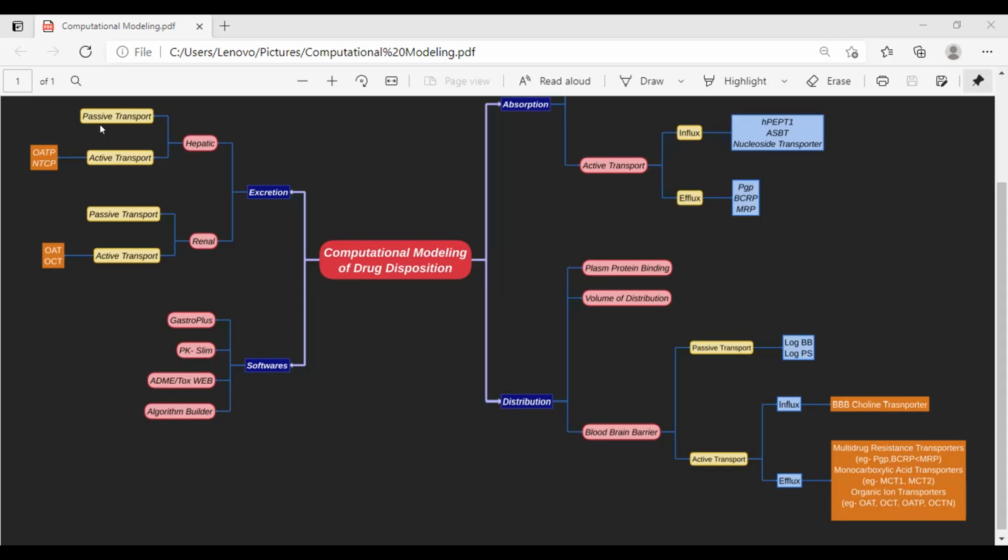In hepatic, there are again passive transporters and active transporters, and these are the proteins included in that. In renal, there is again passive and active transport, and these are the proteins. Then the different software like GastroPlus, PK-Sim, ADMET, that is ToxWeb, and Algorithm Builder are used for computational modeling of drug disposition.